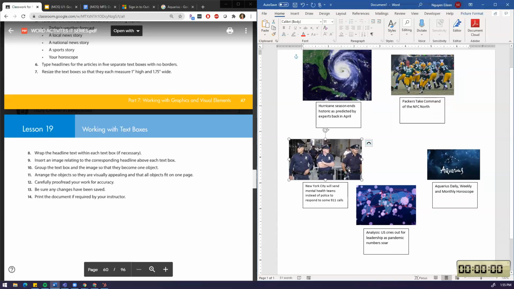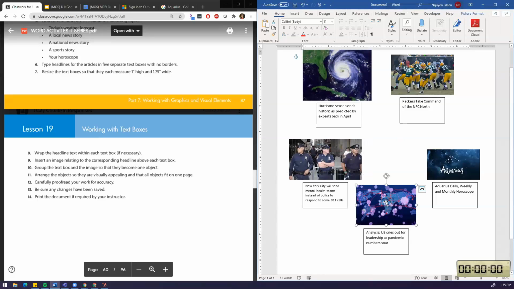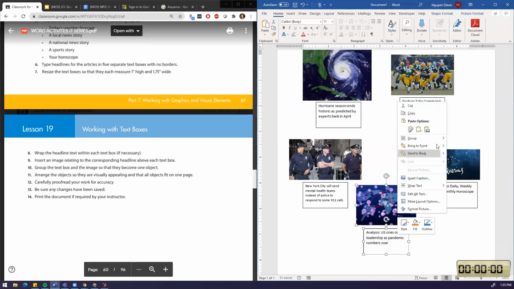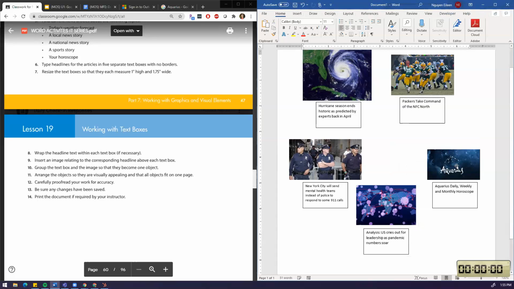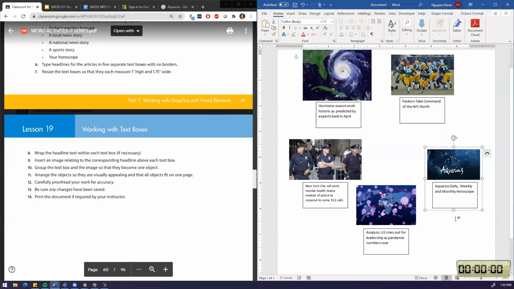Okay, so now I'm going to do the next picture. So again, I click a picture, I press Control on my keyboard, click the heading. They're both selected. I right click, group together. Same thing. I'm going to do this all over again. So I click here, click there, right click, group together. Last one. Click the picture, press Control, click the heading, right click, group. Now together.